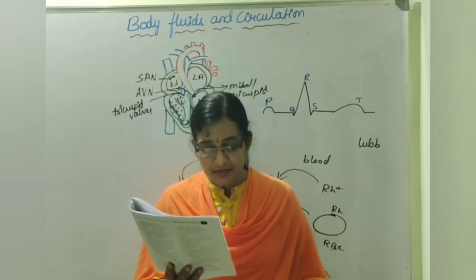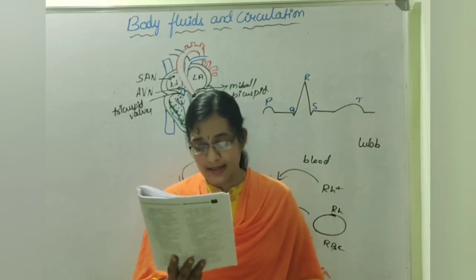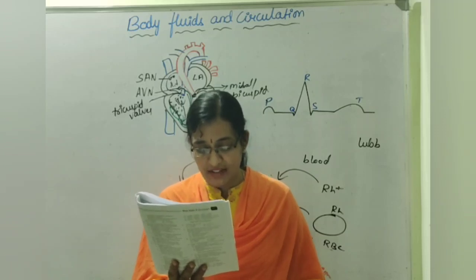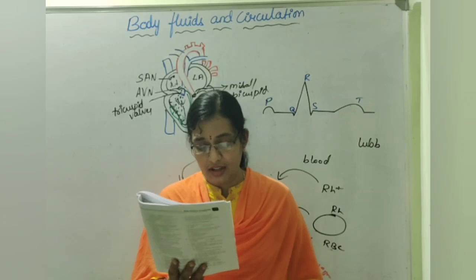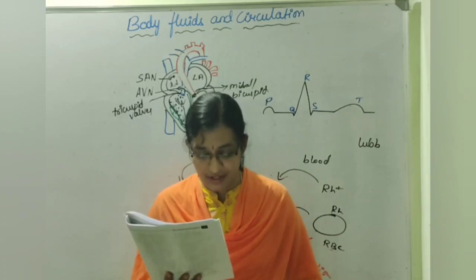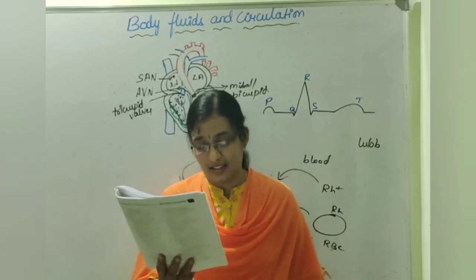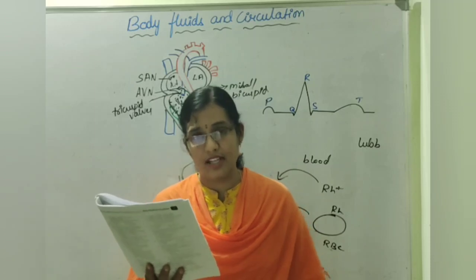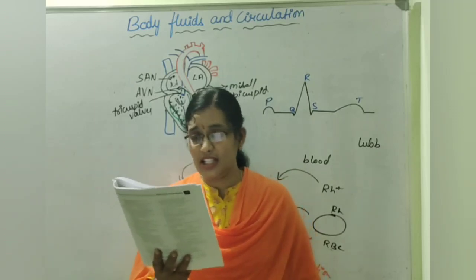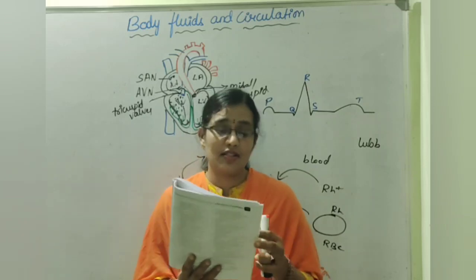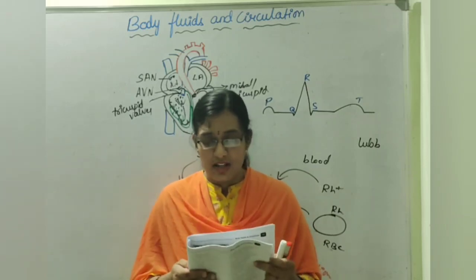Option 2. Next, hepatic portal system starts from. Option A, liver to heart. Second one, kidney to liver. Third one, liver to kidney. Fourth one, digestive system to liver. So which is the hepatic portal system? It starts from the digestive system to the liver before going into the systemic circulation.